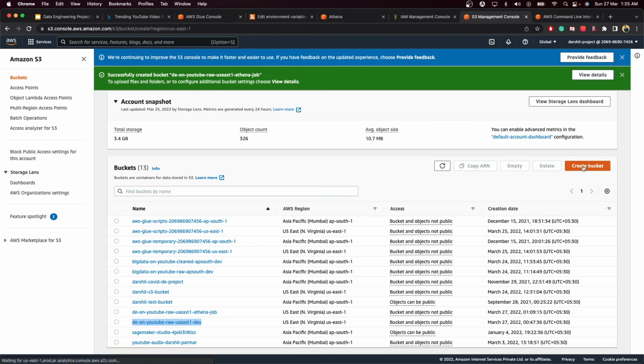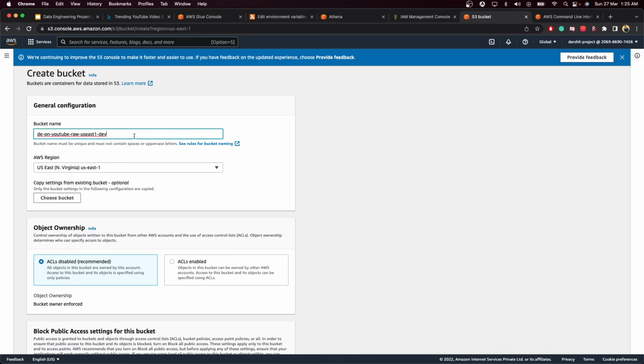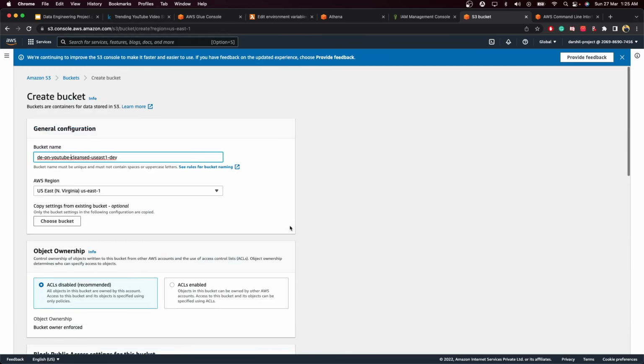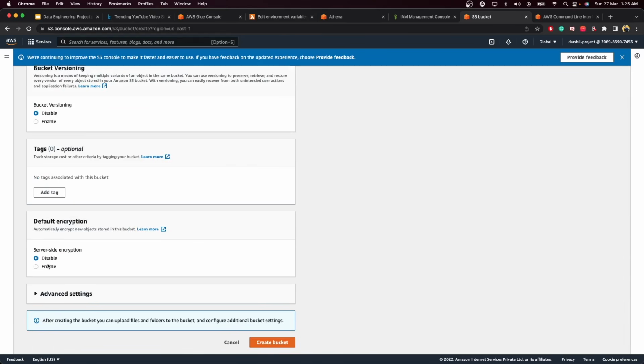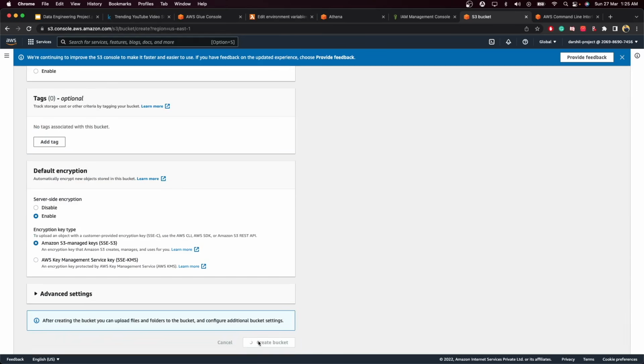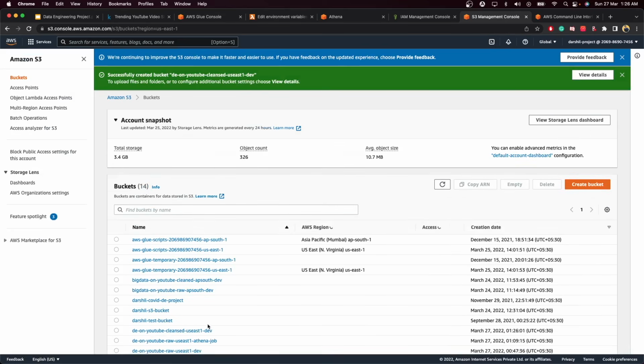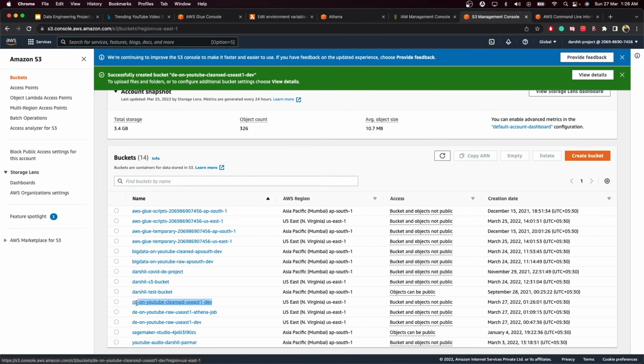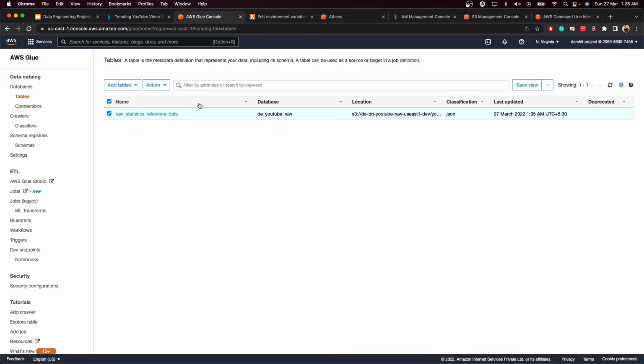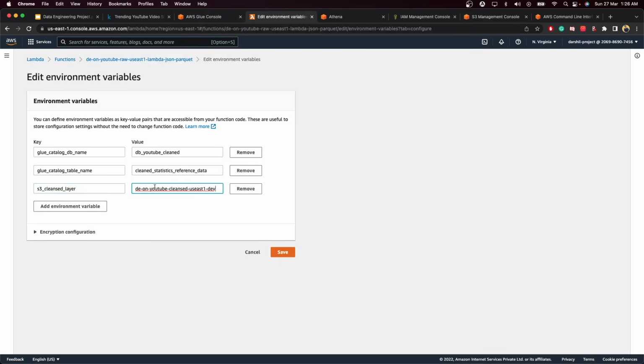Click on create bucket over here. Instead of raw, we will write it as the cleansed version. Let me put the hyphen over here. Okay, keep everything as it is, don't change it. Click on enable encryption and click on create bucket. With this particular bucket we will store our output.